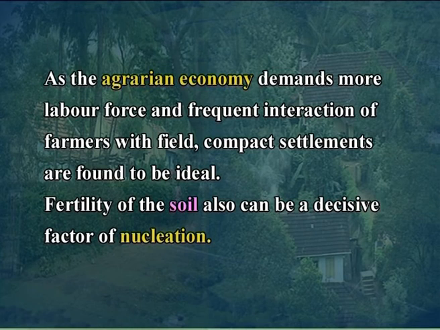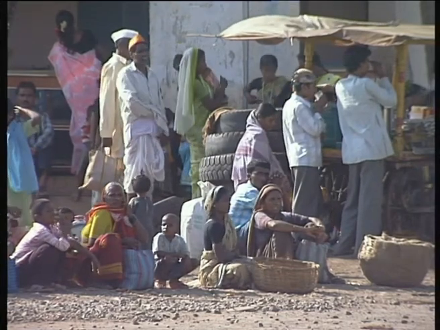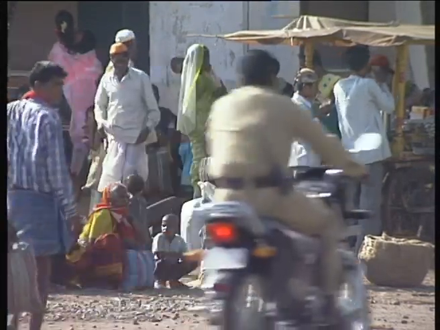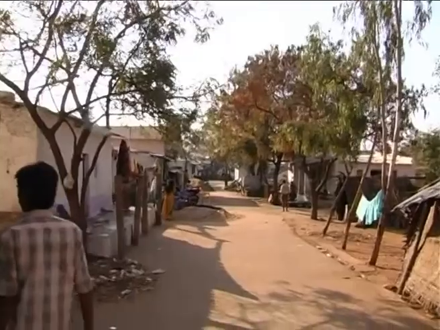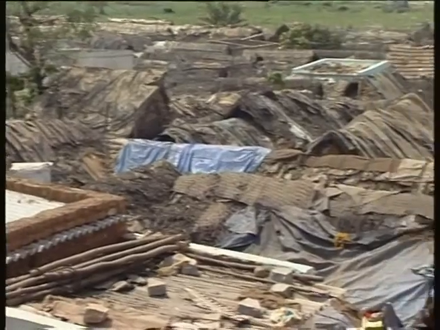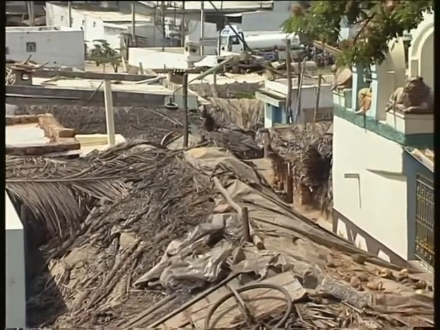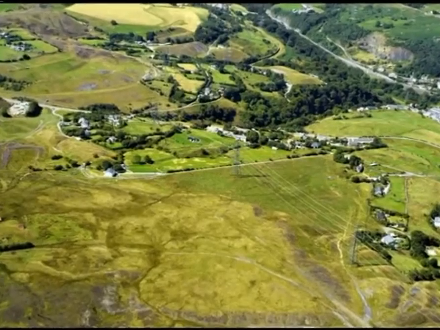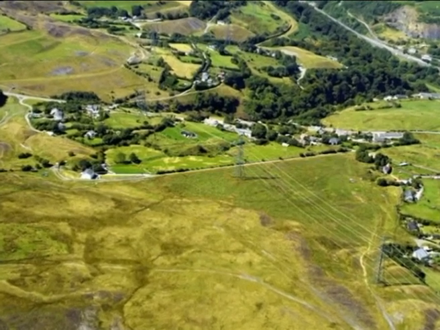Fertility of the soil also can be a decisive factor of nucleation. The perception of rural people towards security is also to be noted here. It is an important factor of nucleation. People decide to settle and live together in order to ensure mutual safety. Areas affected by a poor state of law and order or areas that have suffered from intergroup clashes also prefer compact or nucleated rural settlements.